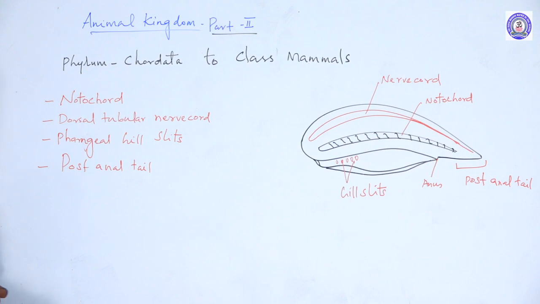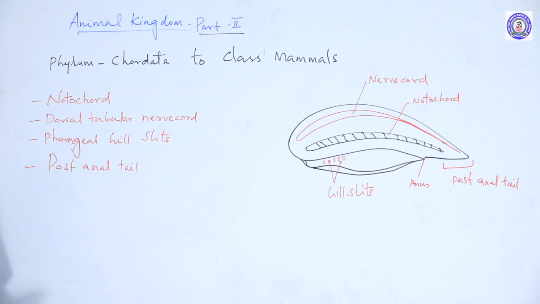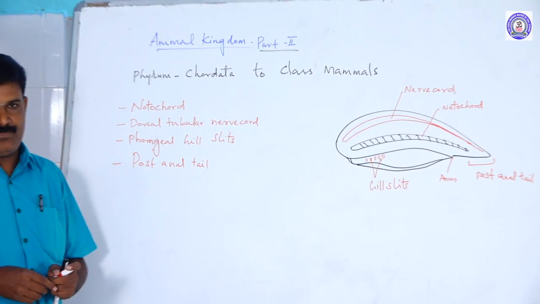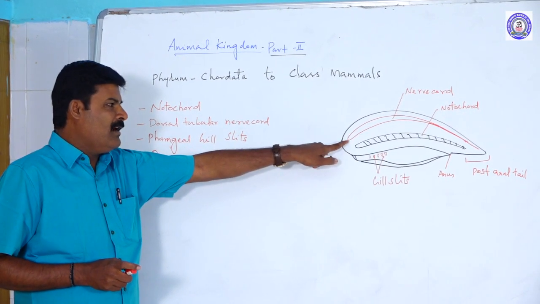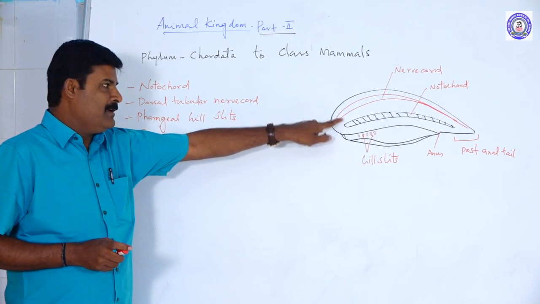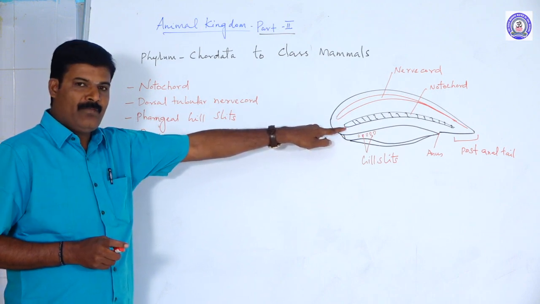So do you know what the notochord is? These are important characters of chordates. They are present in the embryonic stage as well as the adult stage in some chordates. In other chordates, that means higher chordates, the notochord is present at the embryonic stage and is replaced by the vertebral column. The notochord is present between the nerve cord and the alimentary canal. The notochord arises from the embryonic mesoderm.